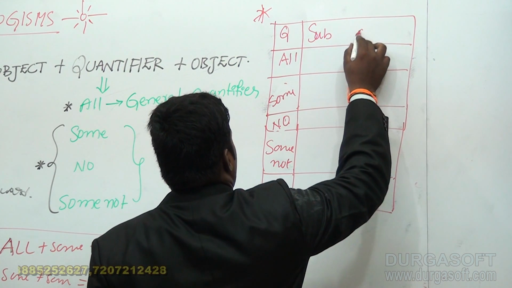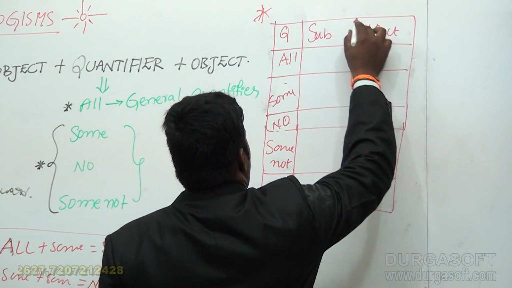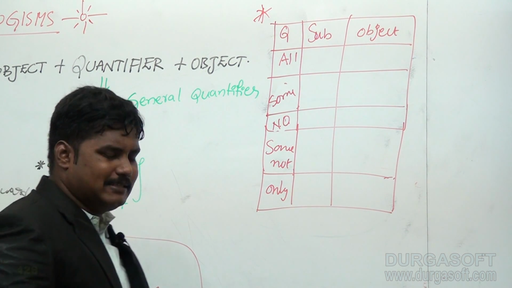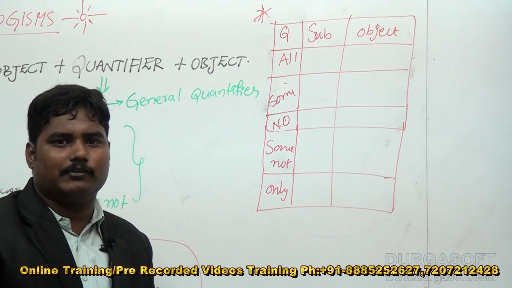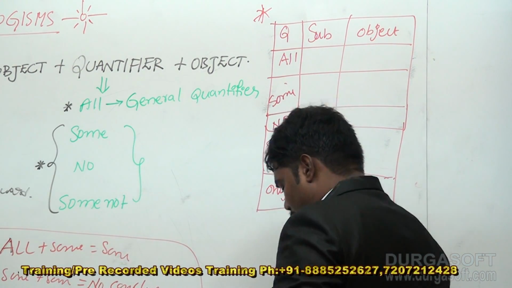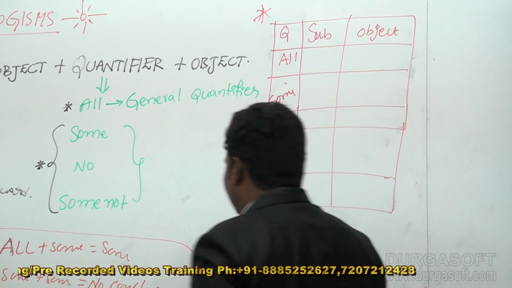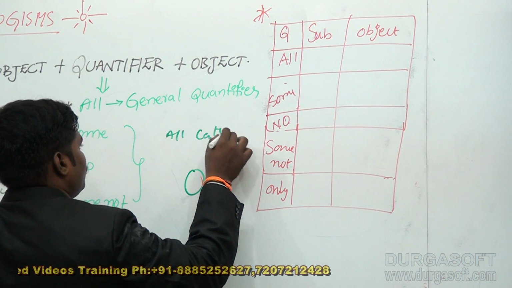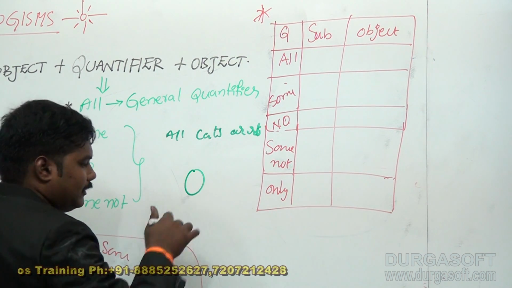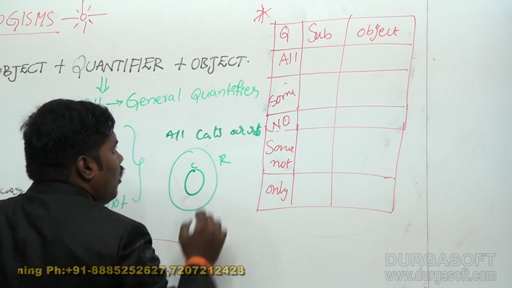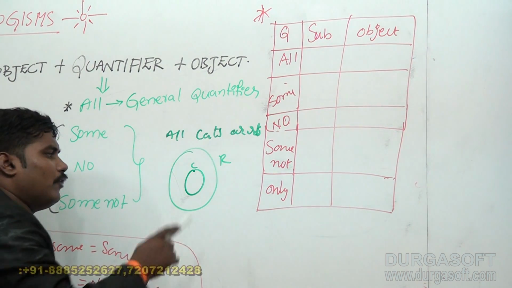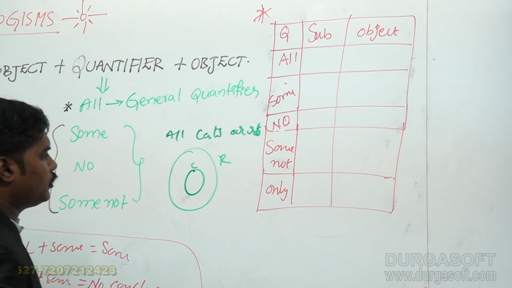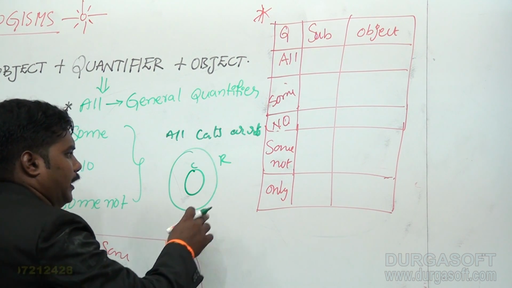Subject and object. This syllogisms topic can be solved by Venn diagrams also, but this process is much easier. When you look at the question, you can answer it within 10 seconds. Look at here. Suppose we take the diagram for all: all cats are rats. In this case, all cats are in the rats, right? In this case, look at the distribution of rats, R. R cannot be distributed.